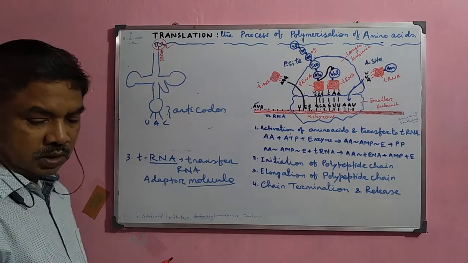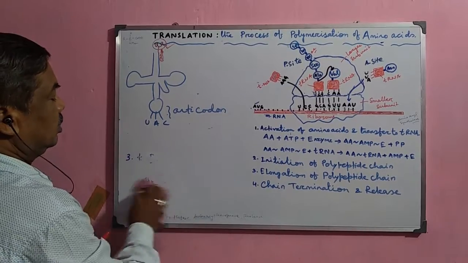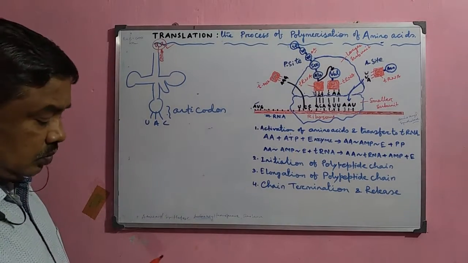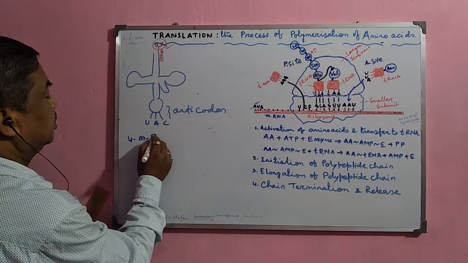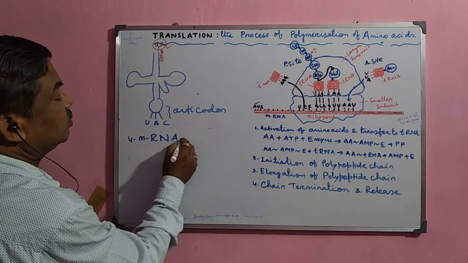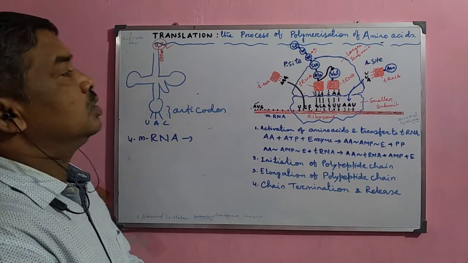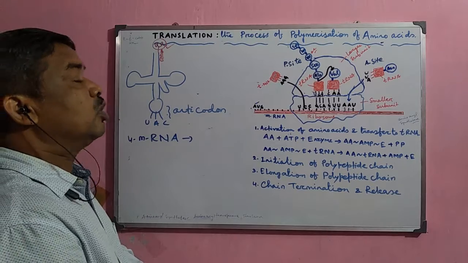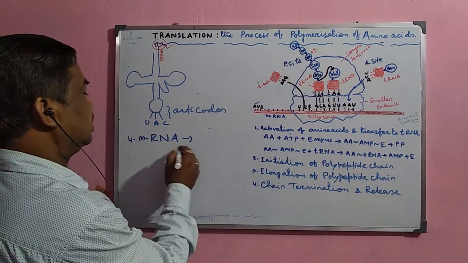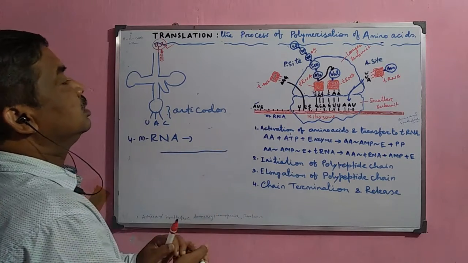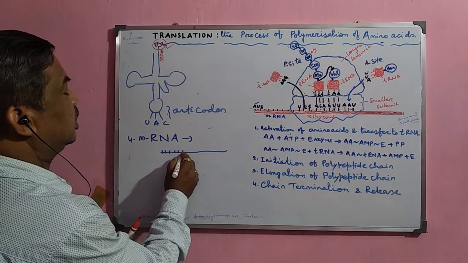Now the next important molecule is mRNA. There is no need to discuss this mRNA in detail because in the transcription process we have already discussed the formation of the mRNA from the DNA molecule. This mRNA is a straight chain structure and it consists of triplet codes.